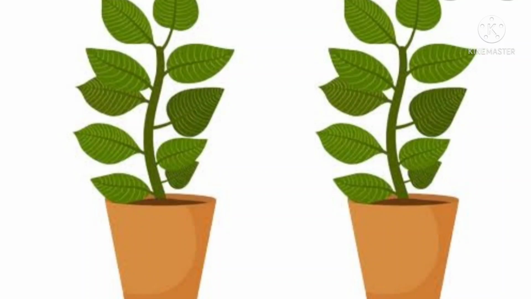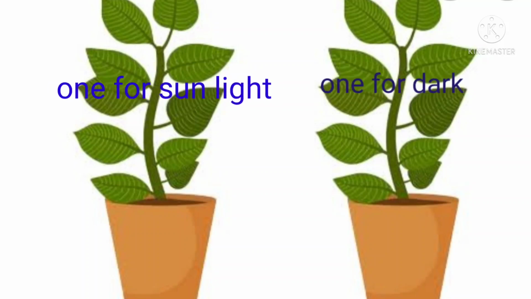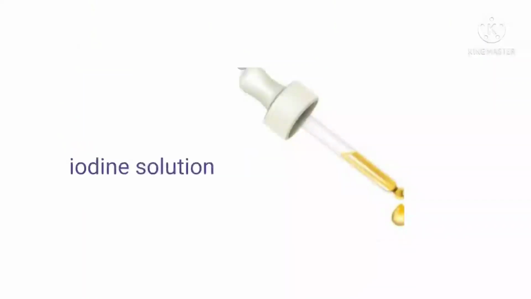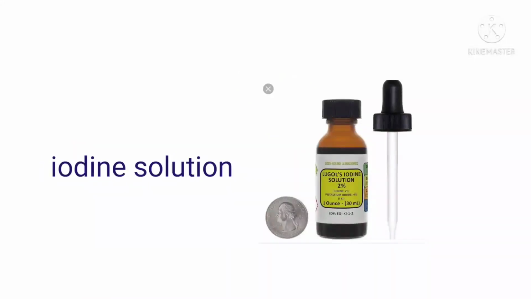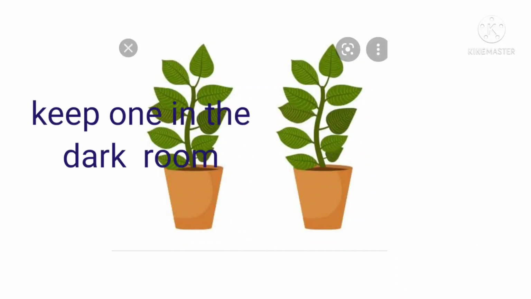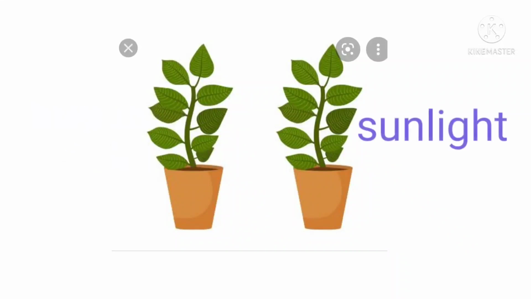Here, to know the importance of light in photosynthesis, what you need for this activity: 2 potted plants, dropper, test tube, iodine solution, water. What to do? Take 2 potted plants of the same kind. Keep one in a dark room for 72 hours and the other in the sunlight.